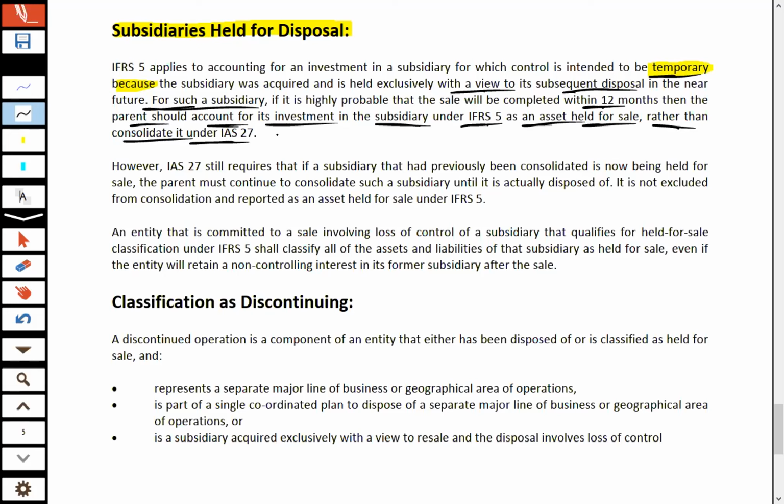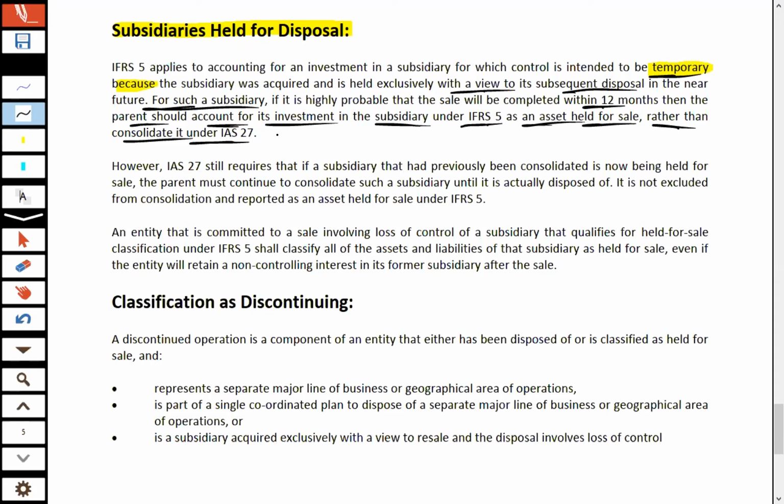Normally, we always study till F3 level that all subsidiaries should be consolidated. But keep in mind, at FR level there might be an MCQ like this: if a parent acquired 100% shares of a company, and the investment is for short-term purposes, should that subsidiary be consolidated or not? The answer is very simple.